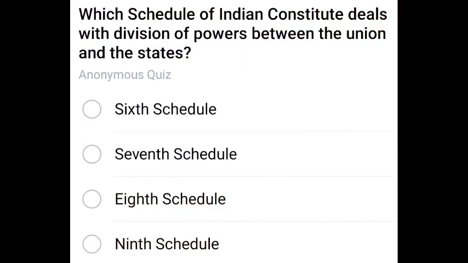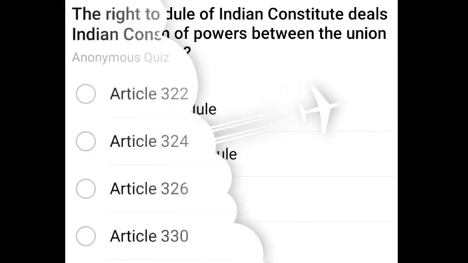Which schedule of Indian Constitution deals with the division of powers between the Union and states? Division of powers between Union and states is the 7th Schedule. 7th Schedule is the correct answer. Next question.